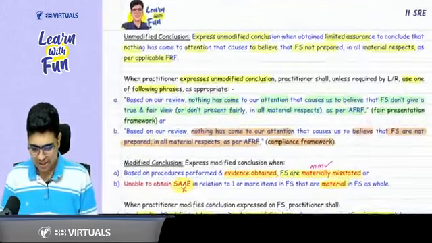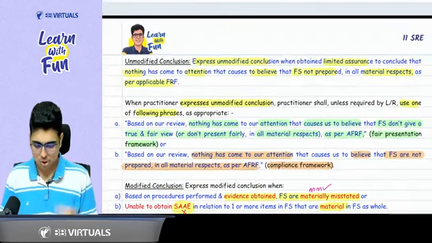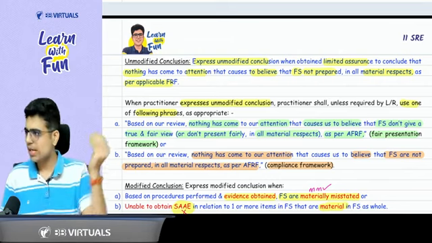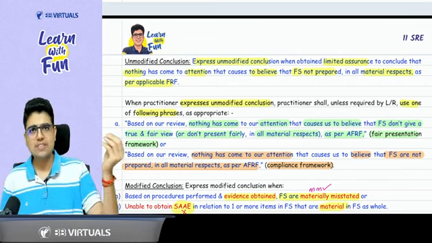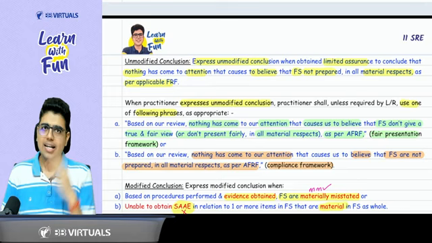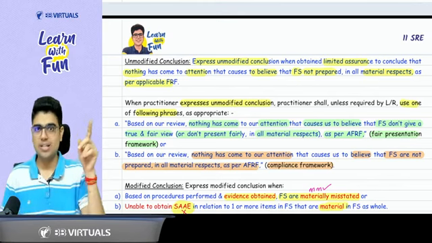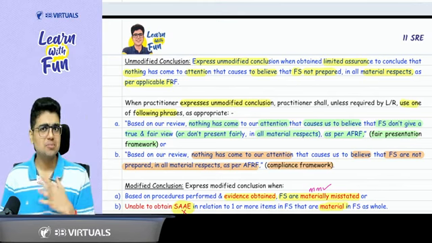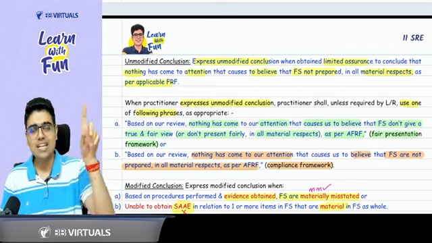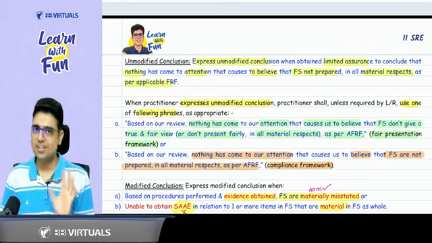Then for unmodified conclusion, we have already discussed how the opinion needs to be given. You can use either of the phrases. If it is a fair presentation framework, you will say, nothing has come to our attention to believe that financial statements are not prepared fairly in all material respects as per applicable FRF, or the financial statements don't give a true and fair view.